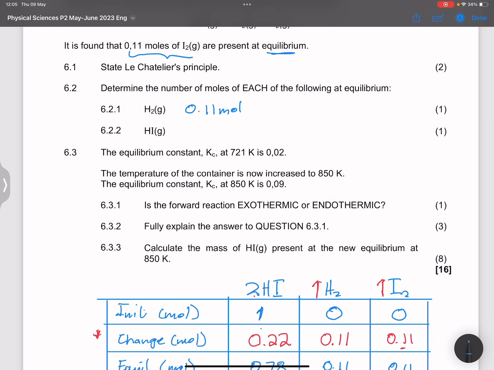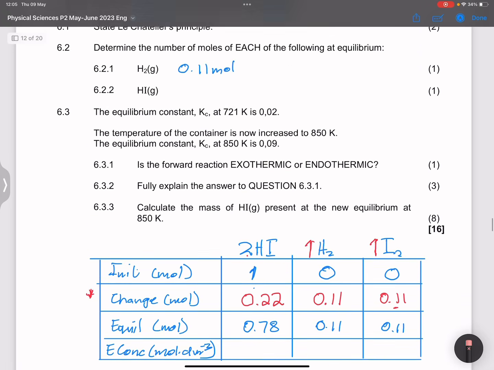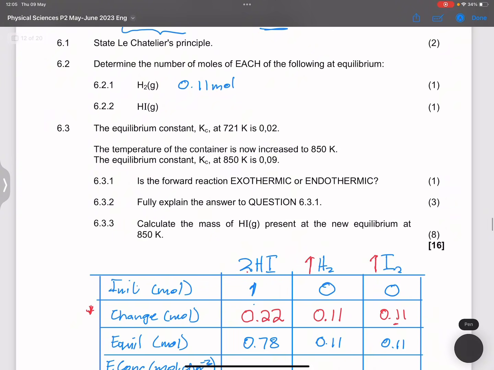That would be 0.78 at equilibrium, exactly what we said, 0.78 moles. Right, so now they say the equilibrium constant Kc at 421 Kelvin is 0.02.